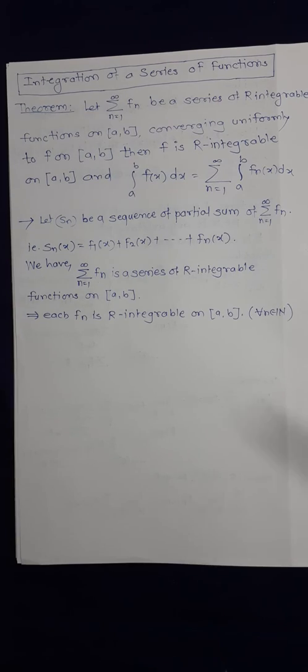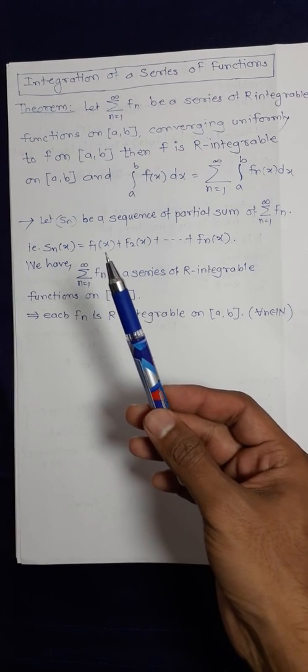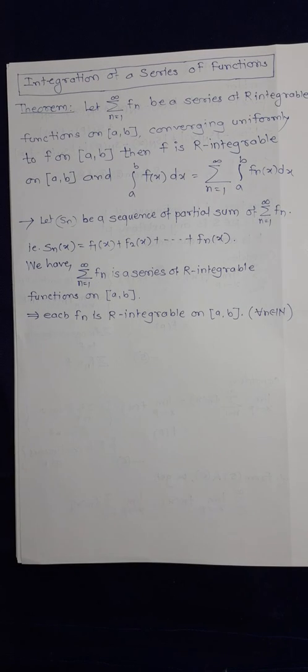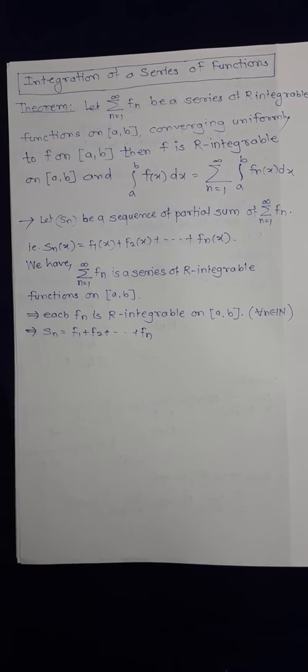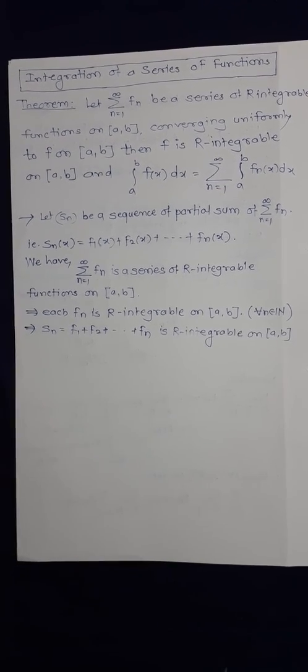Now we take a finite sum of integrable functions, so Sn of x is also R integrable, since we are adding integrable functions and their sum is also R integrable. Therefore Sn equals f1 plus f2 plus and so on up to fn is R integrable on the closed interval [a, b]. I am going to call it equation star, since I will use it later.